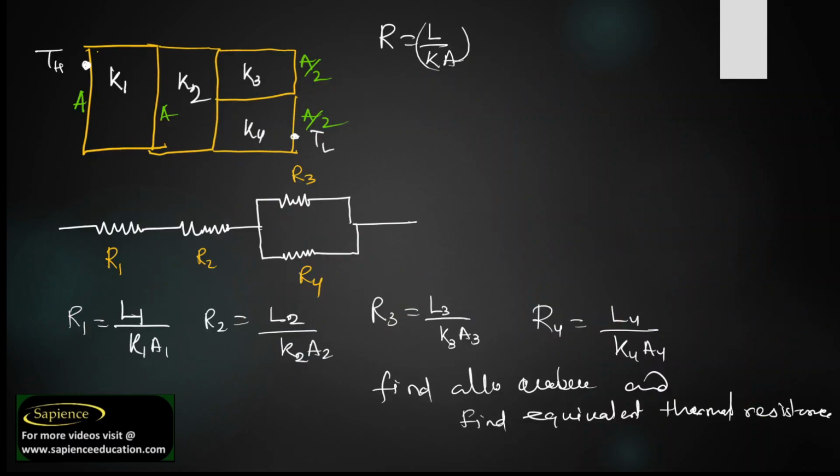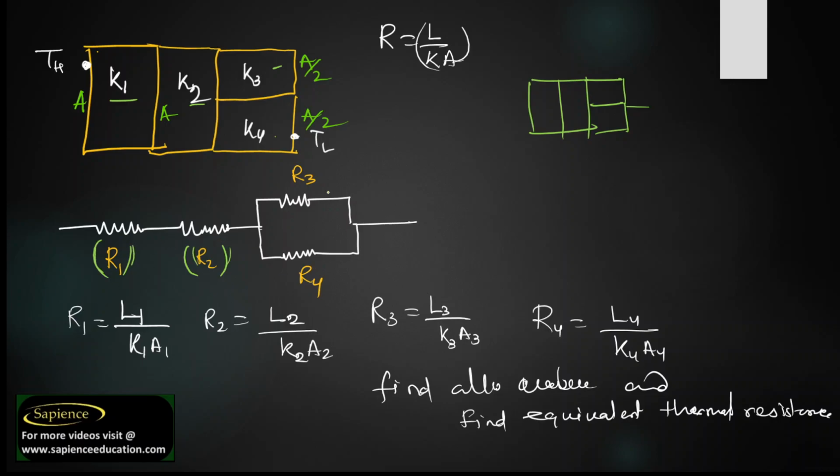So how will we make the electrical circuit? See, K1 and K2 are both in series, so we can write them as R1 and R2. Now K3 and K4 are in parallel. These are in series, but as soon as we go to the third part, it is parallel. So we have got four resistances: R1, R2, R3 and R4.